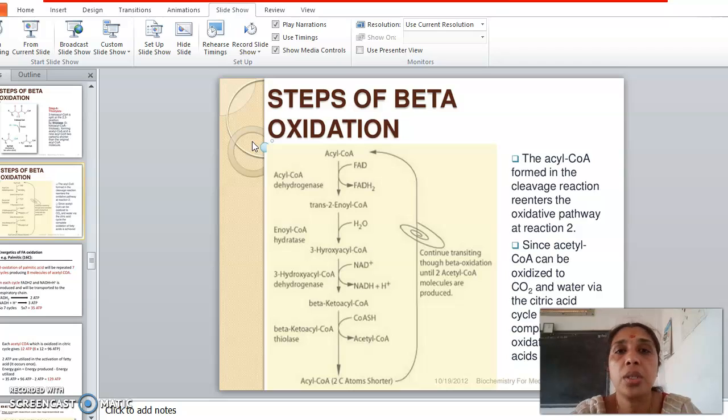So now we are going to study how beta oxidation happens in the case of palmitoleic acid. Whether saturated or unsaturated, if it is a long chain fatty acid, the fatty acids usually or normally undergo oxidation by means of the beta oxidative pathway. Clear?